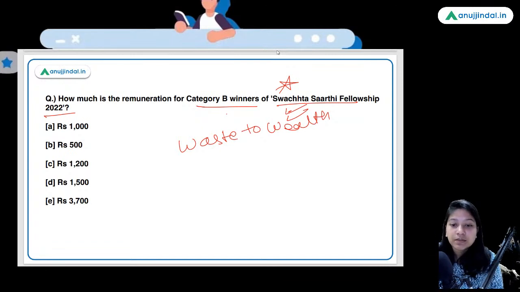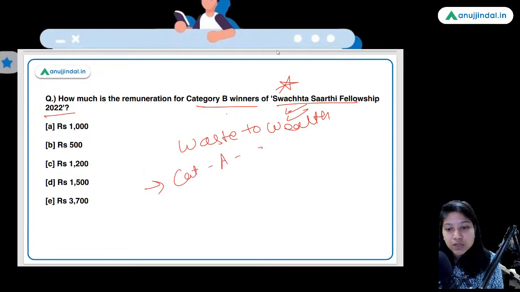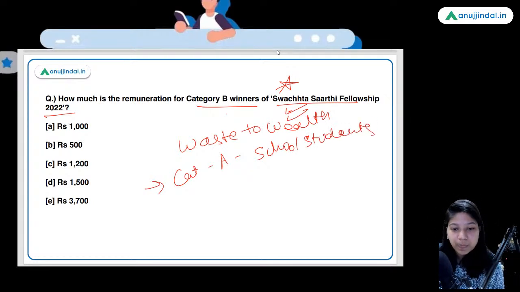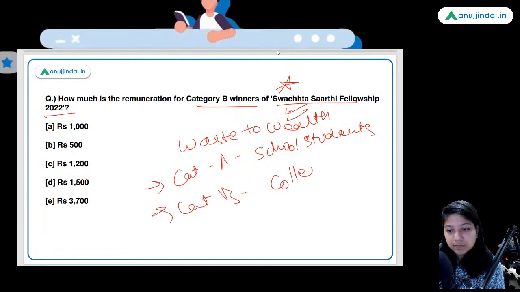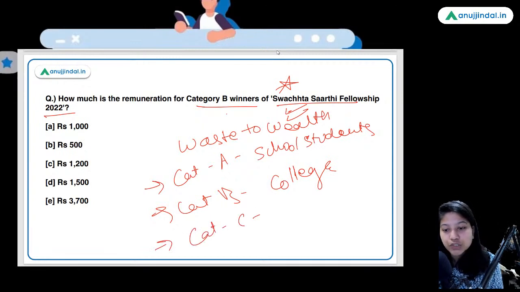Basically there are three categories. Category 1 includes school students. Category 2 includes your college students at UG/PG level, and category 3 includes your self-help groups or the community workers.